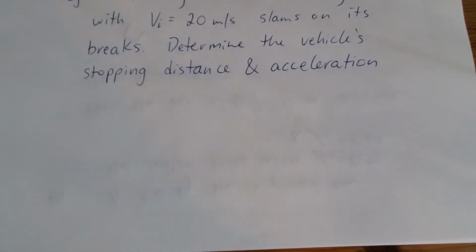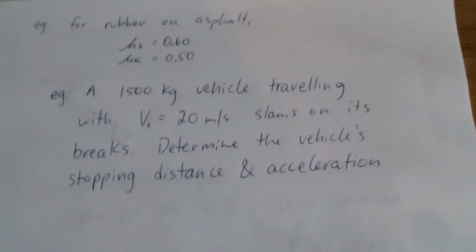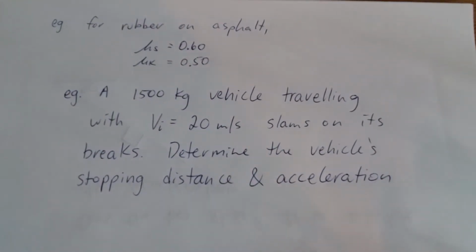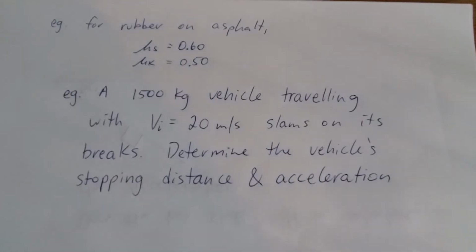Now I just want to run through a couple of examples. So for rubber on asphalt, like for a vehicle driving, the coefficient of static friction would be 0.6 and kinetic would be 0.5. This is a good example. You'll see a couple like it on your assignment.